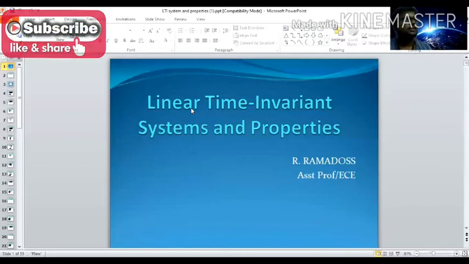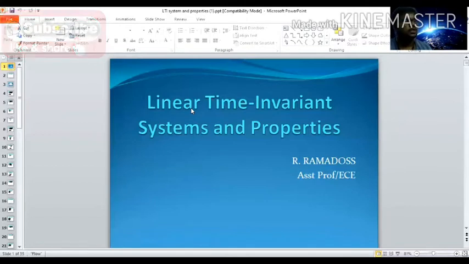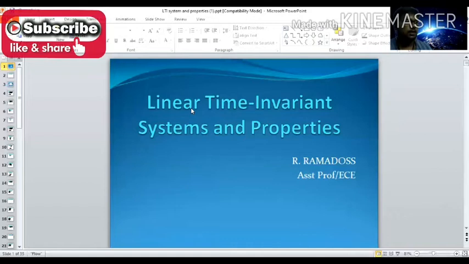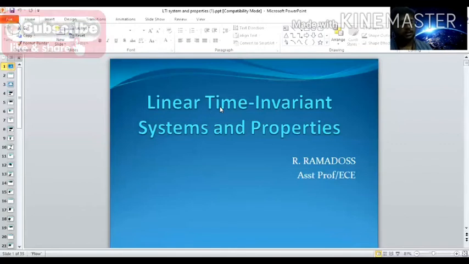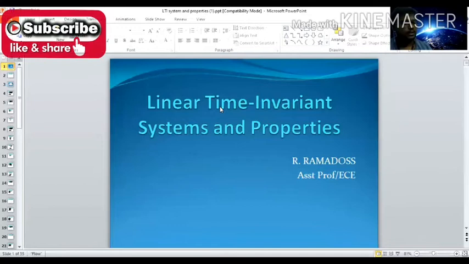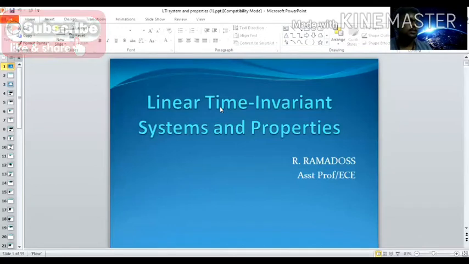If any system obeys superposition, we call it linearity. And one more term we have here, that is time invariance. If the input and output relation of the system does not vary with time, the system is called a time invariant system. If you apply a delay to your input signal, it doesn't affect the input and output relationship.